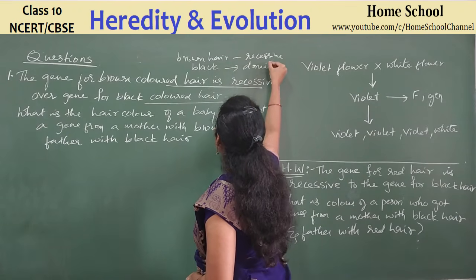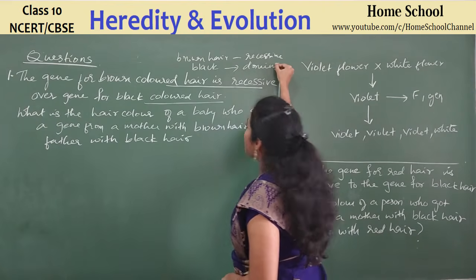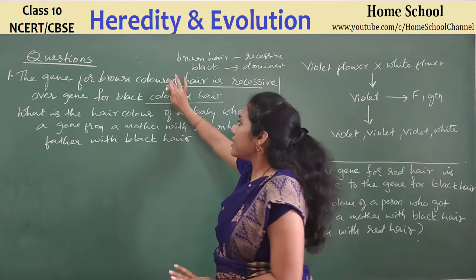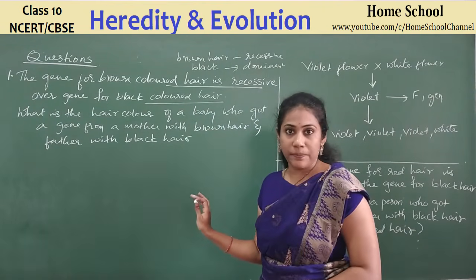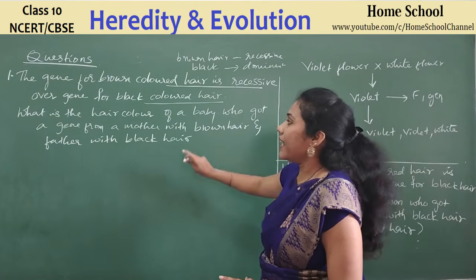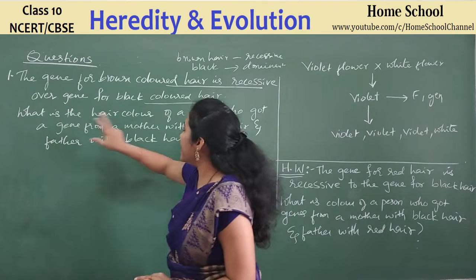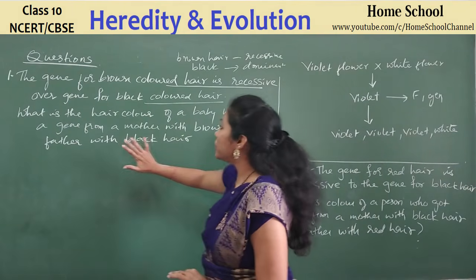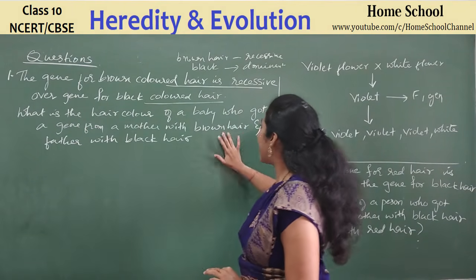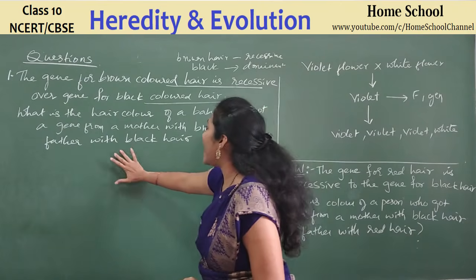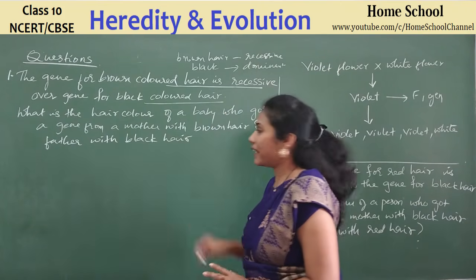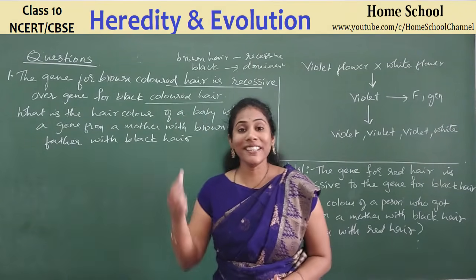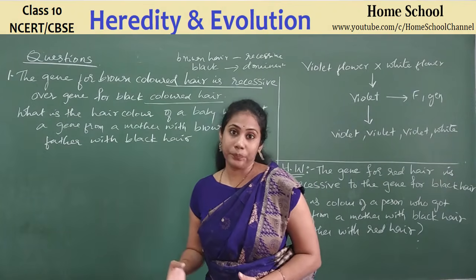If brown hair is recessive, black hair is dominant. So this is the given information in the question. Now what are they asking? What is the hair color of a baby who got a gene from a mother with brown hair and father with black hair? So you have to predict the hair color of the baby, right?